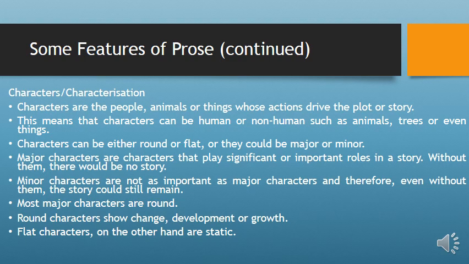The other feature of prose is character or characterization. Characters are the people, animals, or things whose actions drive the plot of a story. That is, anything in a story that acts is what is called a character. For example, in the story of Gizo the Koki, Gizo and Koki are the characters of that folktale. Characters can be either round or flat, or they could be major or minor.